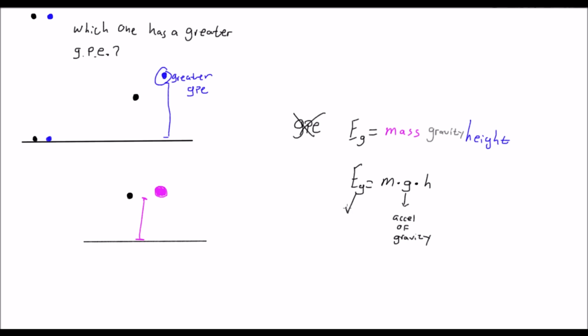We know that our potential energy has got to be in joules. And because that's in joules, we know this has to be in kilograms, and that this has to be in meters. So that's height, that's mass, that's gravity. So we have our formula. The potential energy of gravity is equal to mass times gravity times height.